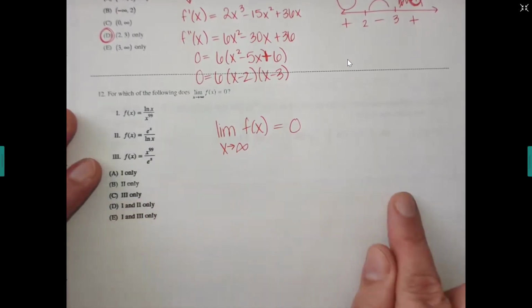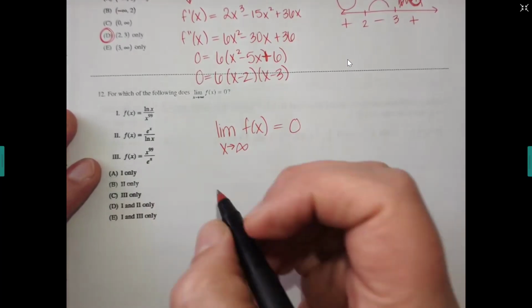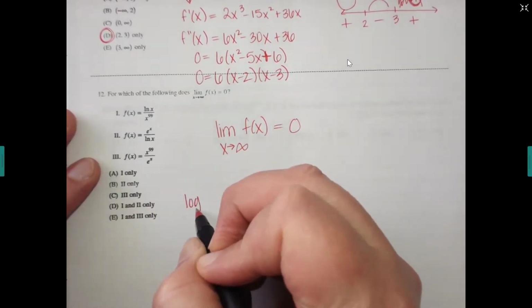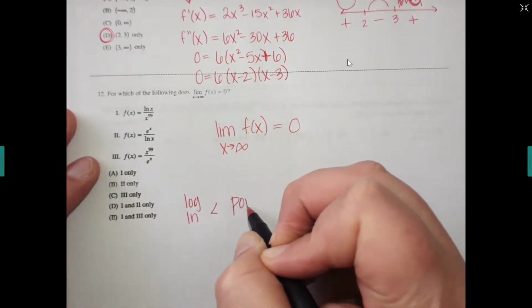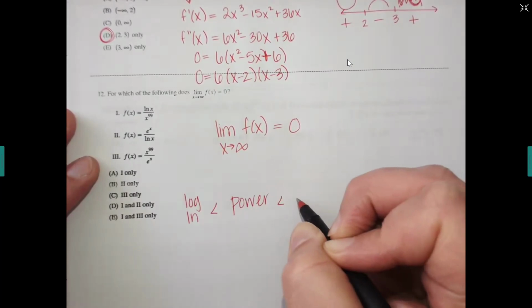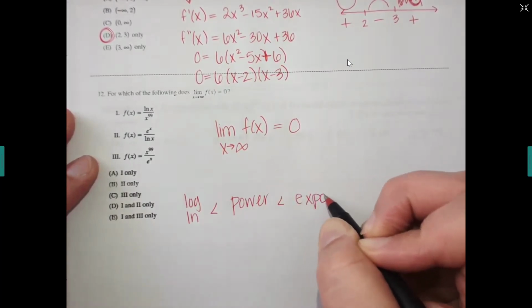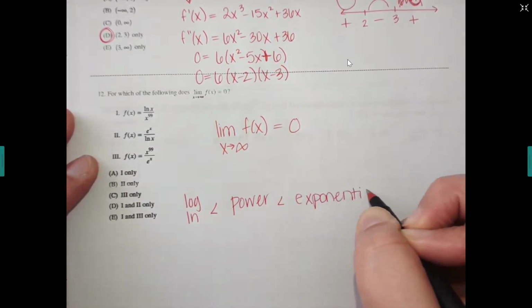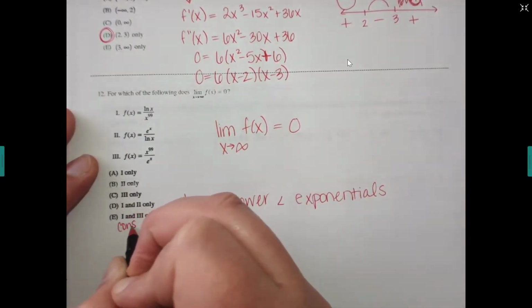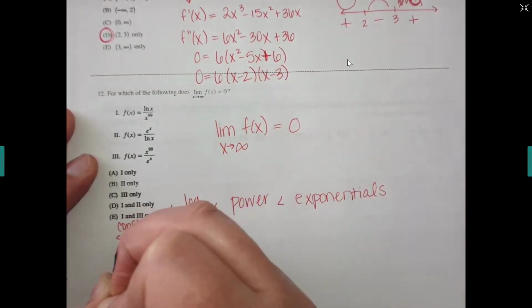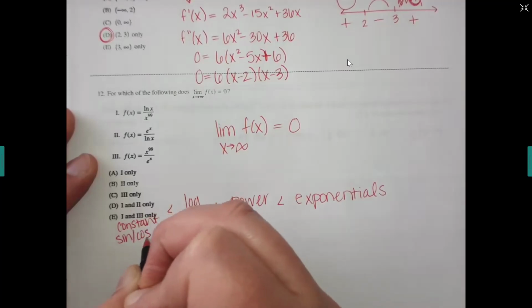Actually, let's write our powers out. I know you have that big packet, but remember logs and natural logs are the smallest, then powers, then exponentials. And then actually I forgot, the real smallest would be a constant or a sine or a cosine.